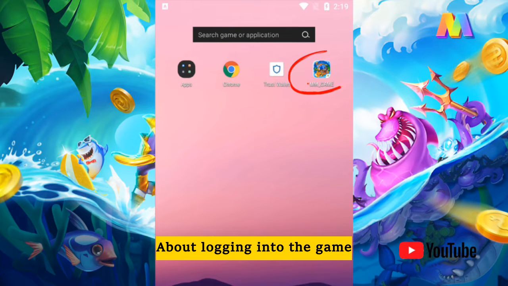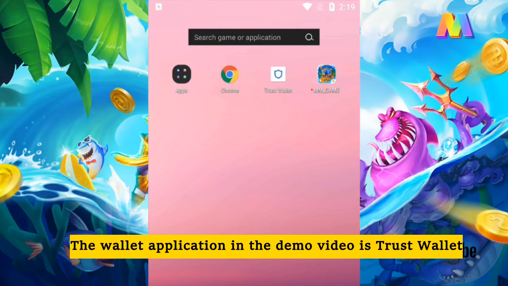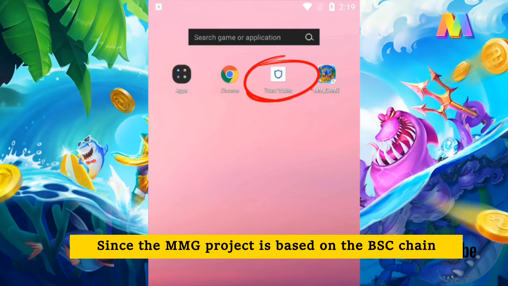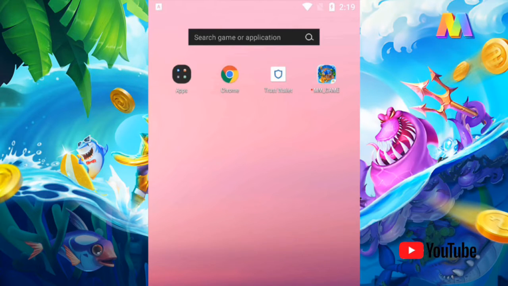About logging into the game. First, you need to install the cryptocurrency wallet app. The wallet application in the demo video is Trust Wallet. Since the MMG project is based on the BSC chain, please create your BSC chain wallet address in advance.